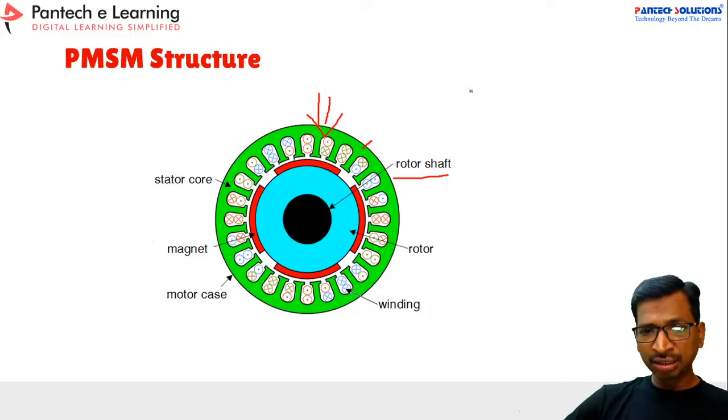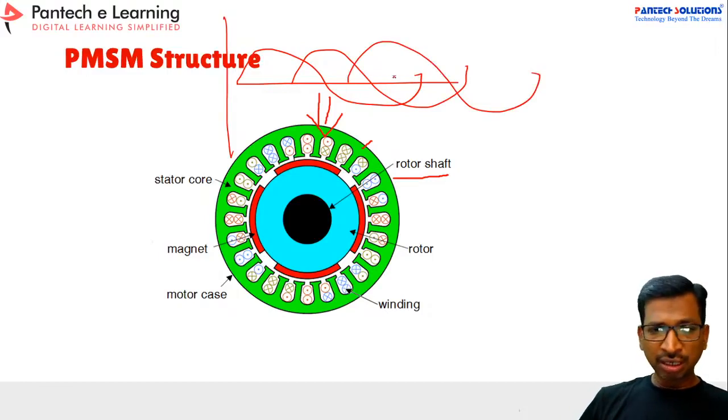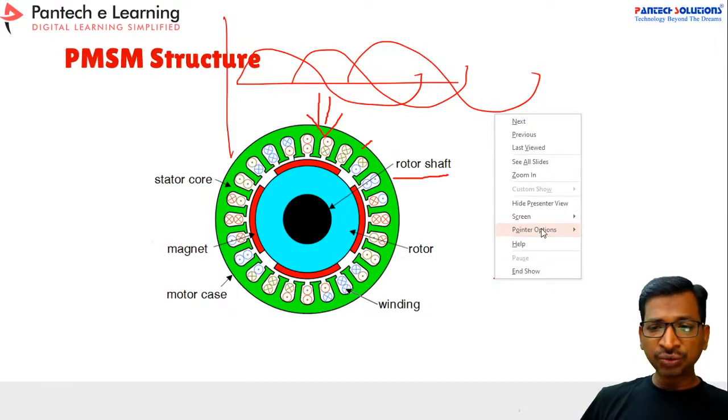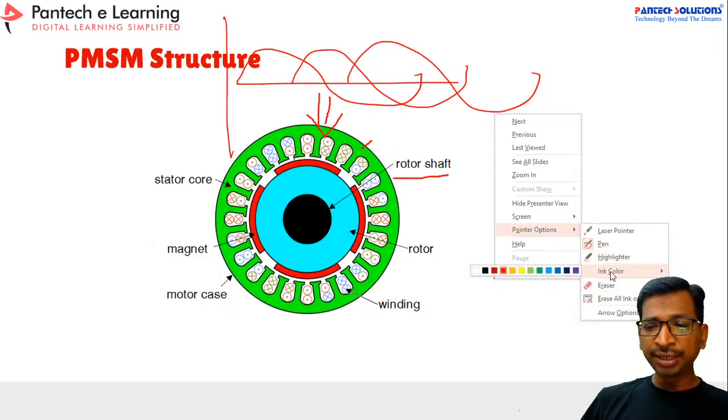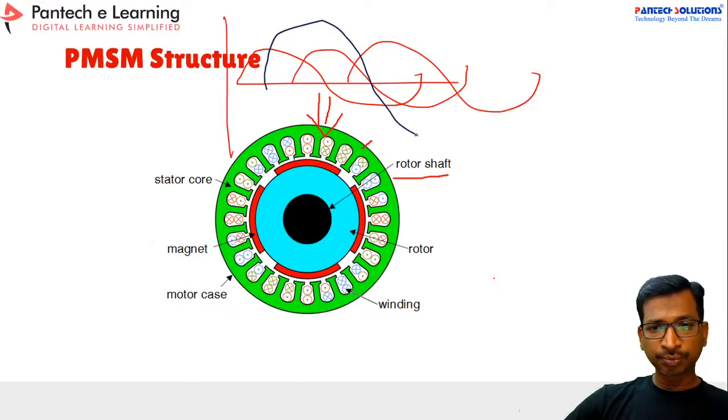See here, in the supply we are going to apply this kind of voltages. So 120 degree apart voltages, right? If you apply these voltages, then you will get a resultant voltage, a single voltage, like this.